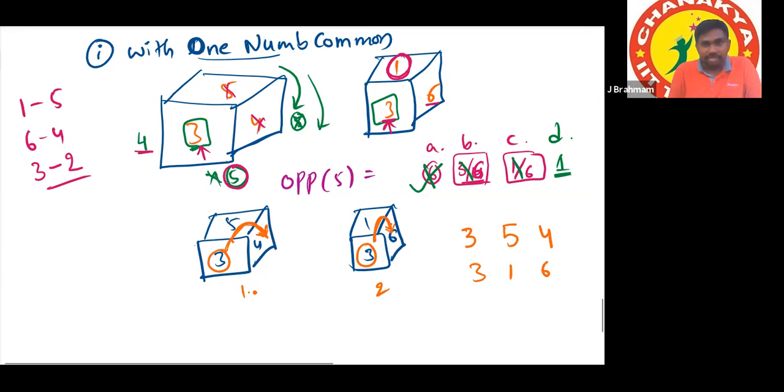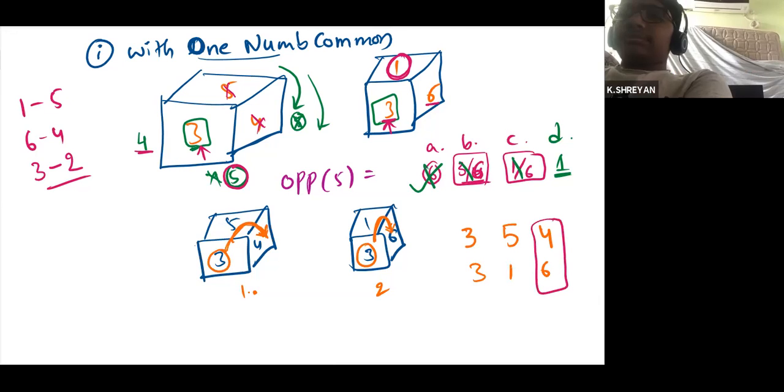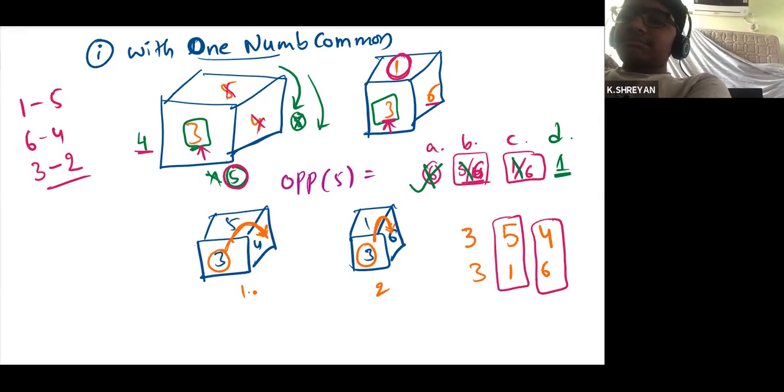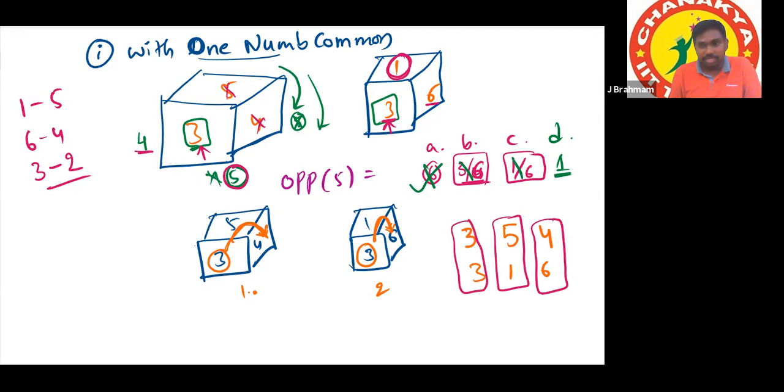I think the answers are ready. 6 and 4 are opposite. 5 and 1 are opposite. And 3 and the remaining number are opposite. What is the remaining number? 2. So 2.